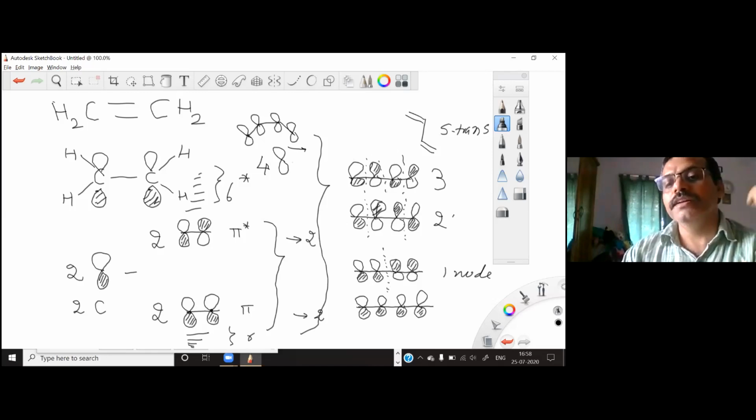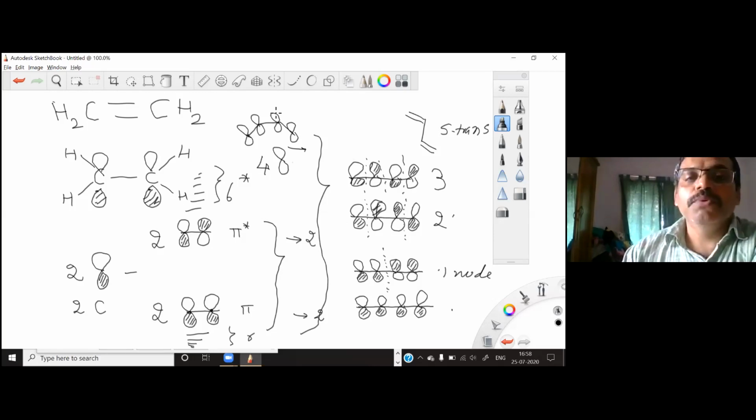That means your energy is increasing. So with no node it's the lowest energy, one node more energy, two nodes even more, three nodes more than that.